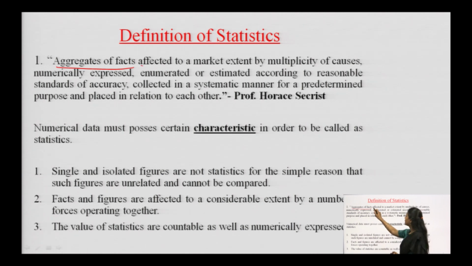Now, second comes, it is affected to a marked extent by multiplicity of causes. That is, for the facts and figures which we obtain, there are multiple causes which are affecting that result, which is giving rise to that statistic. There are a number of facts and figures due to which we are having that kind of statistics. For example, if we talk about the demand for ice cream in 2020, if we see the statistics, we see that the demand for ice cream in 2020 has deteriorated by a huge amount.